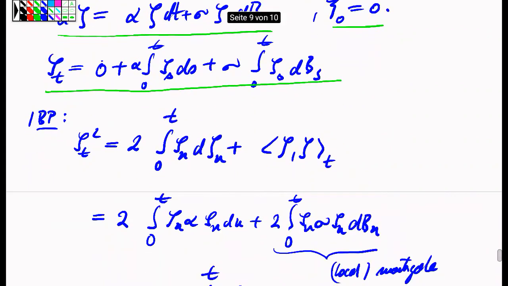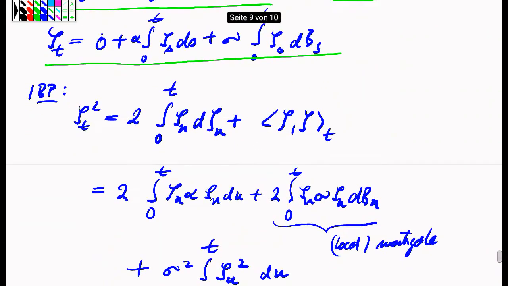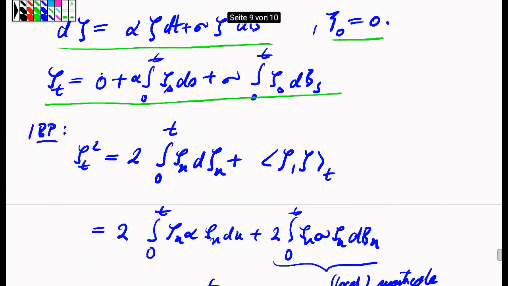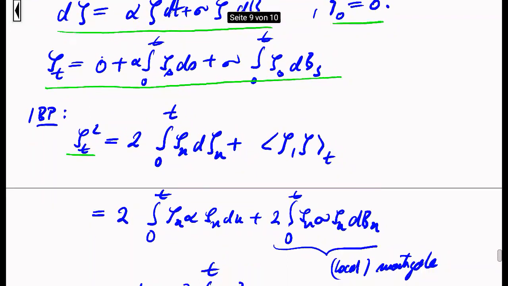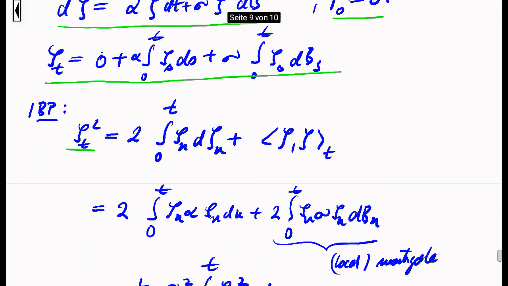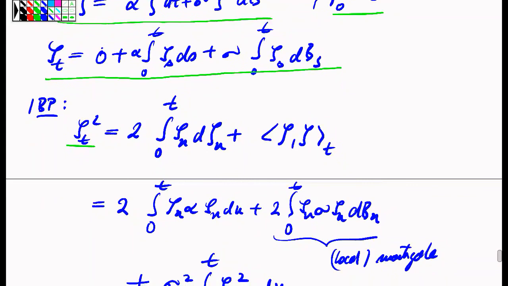And I can now also apply this integration by parts formula for the zeta process. Zeta is the sum of 2 things. Let us keep this in mind. But nevertheless, in particular, zeta is a semi-martingale, so I can apply my Ito formula in the simplest case, which is just the integration by parts formula. So zeta squared is 2 times the integral of zeta against itself plus the bracket of the zeta process.